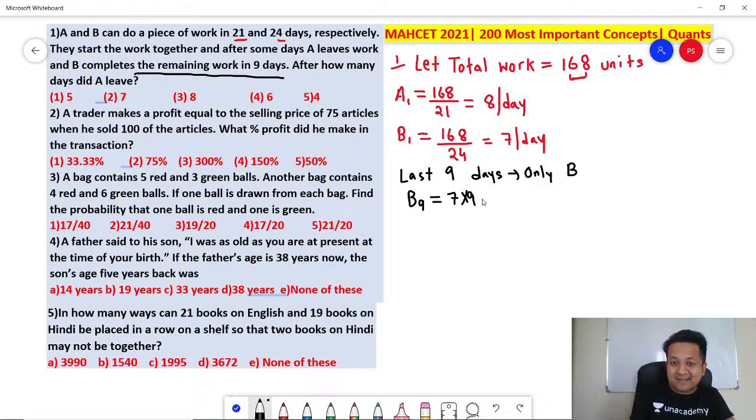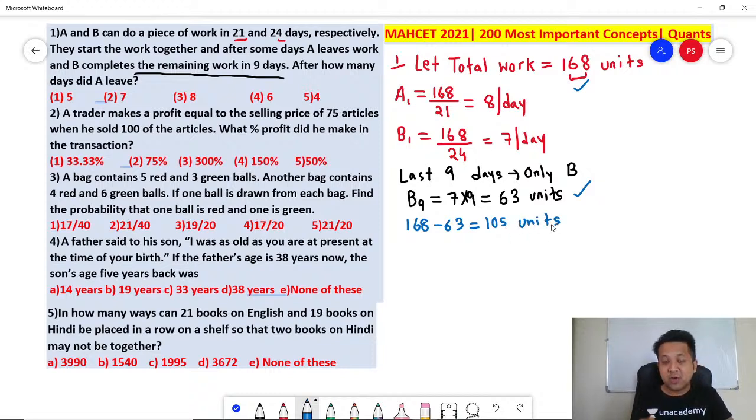Remember, 1 day 7 units. So 9 days, 7 into 9, 63 units. Correct? So how much is the remaining work? Remember, 168 was the total work. So the remaining work which was done in the first few days is 168 minus 63, which is 105 units. So remember, these 105 units were completed in the first few days.